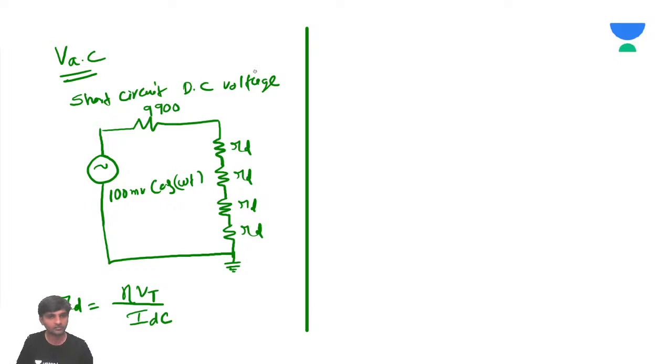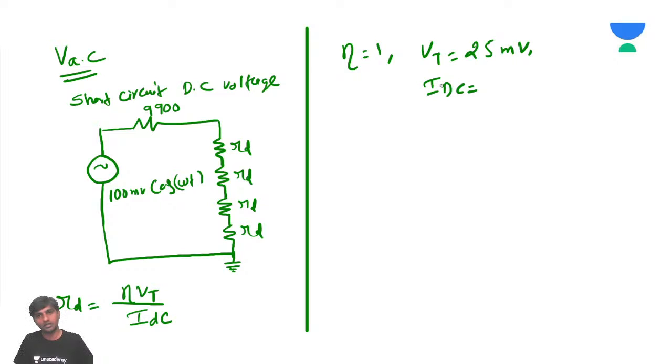Are you listening or not? Are you there? Assume eta is equal to 1. He has given the value of Vt, 25 millivolts. And now we got IDC, how much is it going to be, sir? 1 milliamp.